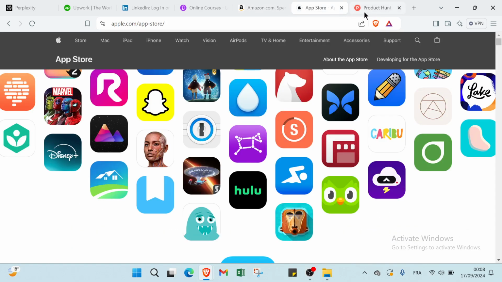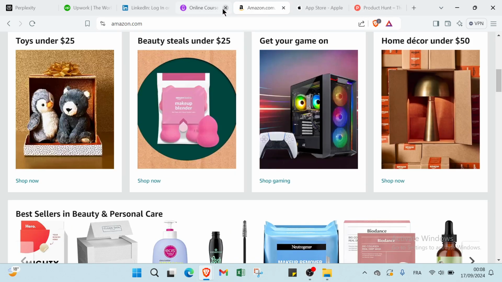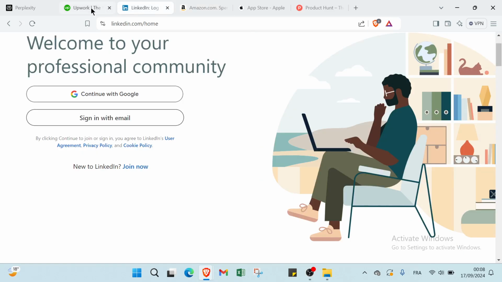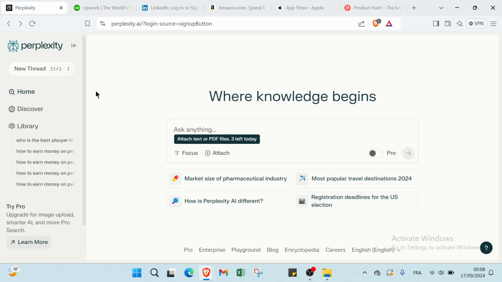I gave you two examples for each one. And as you can see, this is how it works with Perplexity. You just have to get started with it, and it's very helpful.